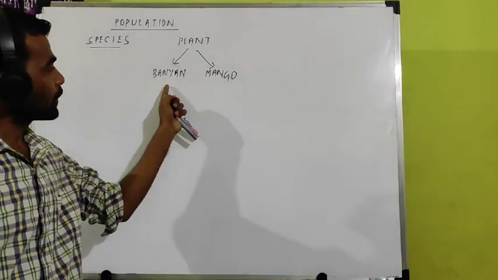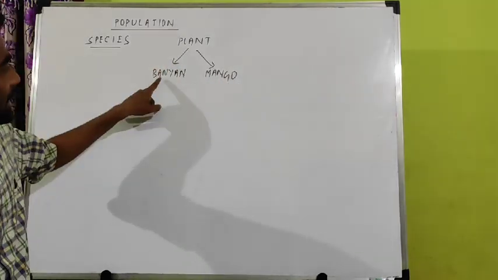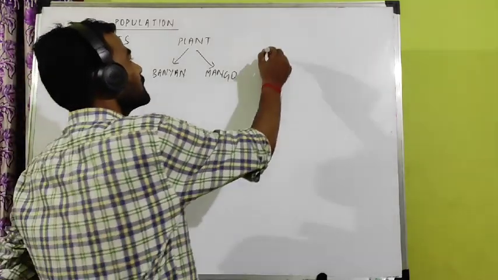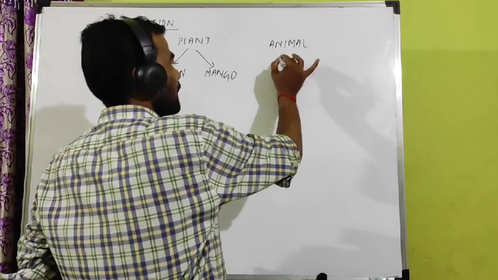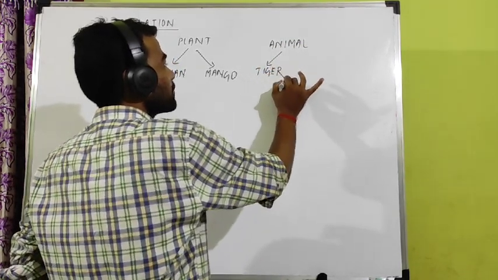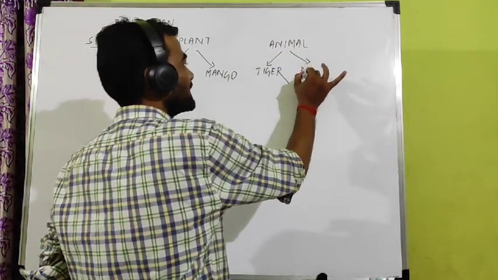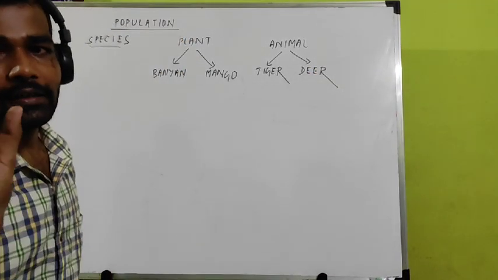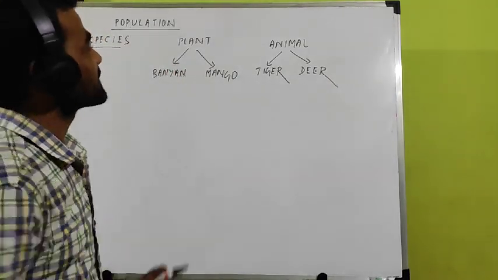Here I have written two kinds of plant. Banyan is one kind, mango is one kind. Similarly, in animals you can find different kinds. For example, in a forest there is a presence of tiger. Tiger is a species in the forest. Similarly, you can find a deer. So deer is another species. Each kind represents a species.